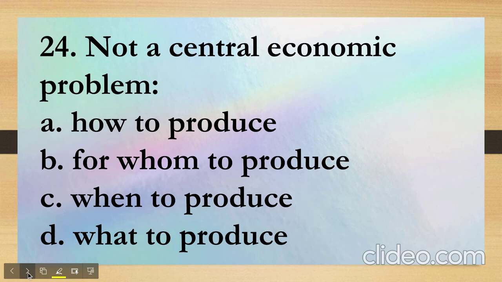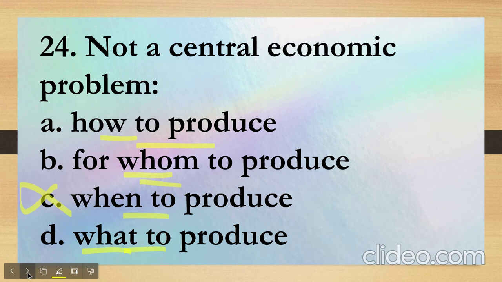Next question, not a central economic problem. Now, the option to this question is something I do not remember exactly, but the inference I took from those points was that we had to find out how to, for whom to, and when to, and what to. If you see, what, for whom, and how are the questions to solve the central economic problem, and when to produce is not a question for central economic problem.